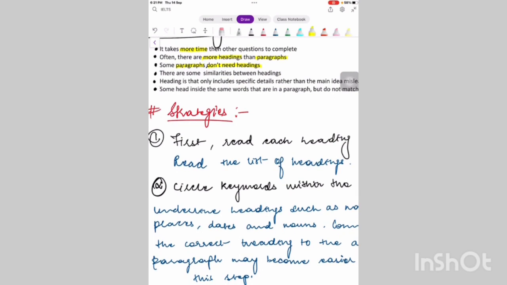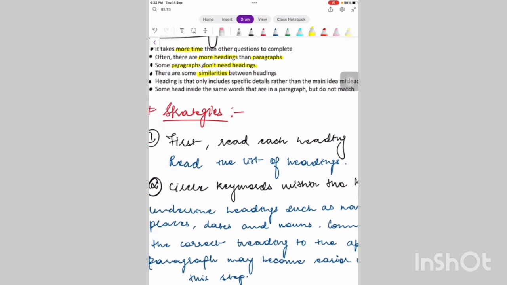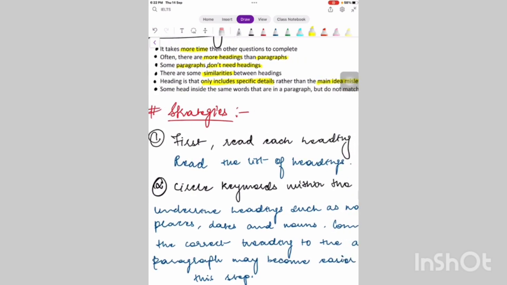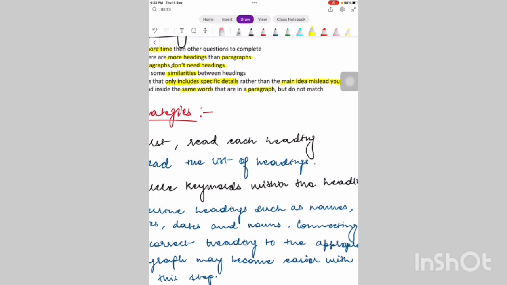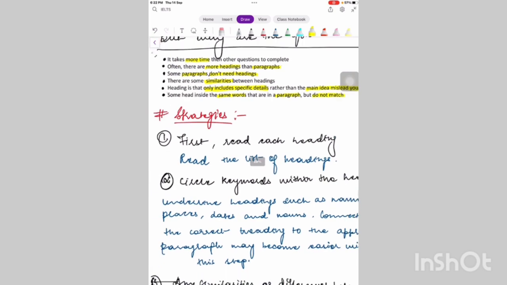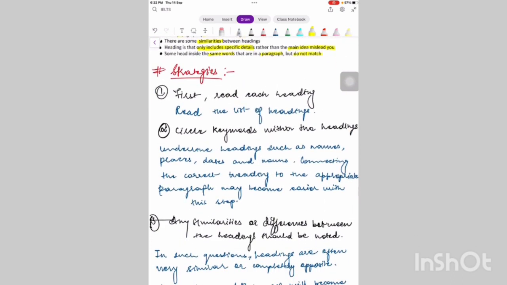There are some similarities between the headings. You would read a paragraph's main idea and find 2 similar headings, so you will get confused between 2 options. Some headings include only a specific detail rather than the main idea, to mislead you. You would think, oh, this is the right heading, but it is not the main idea of the paragraph, and it's there to confuse you. Some headings have the same words that are in a paragraph, but they do not match. They're not the exact heading. They just give you some words, so you find keywords here and there, get confused and take the wrong answer.